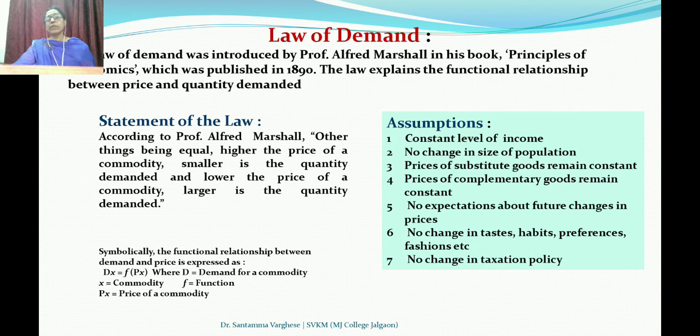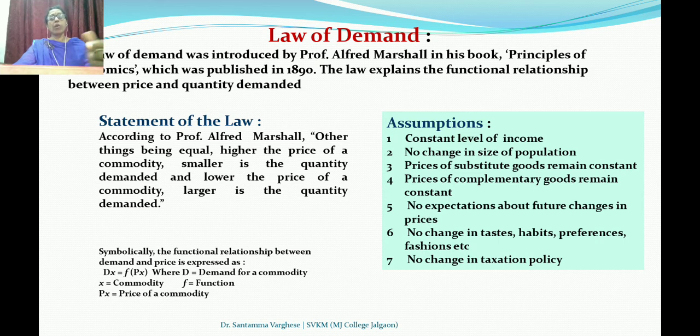In the last topic, the law of diminishing marginal utility, when I taught you, there also we know whenever a law comes, some assumptions come and we have to study the assumptions. So here about 7 assumptions are given. We studied the determinants, and rather than price, many other things determine the demand of a commodity.